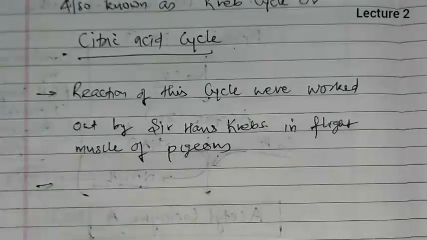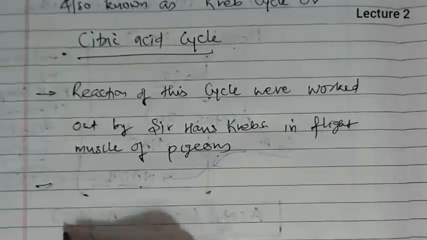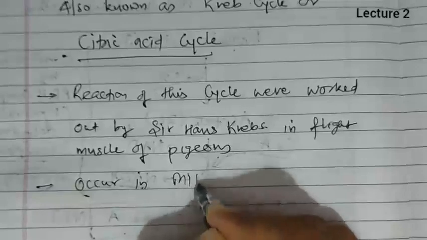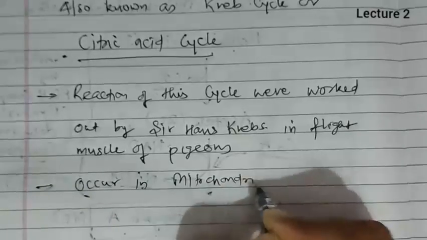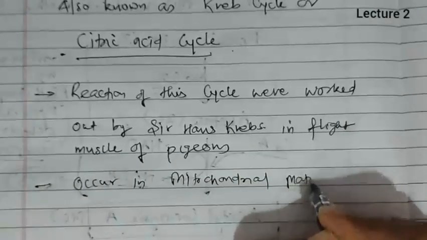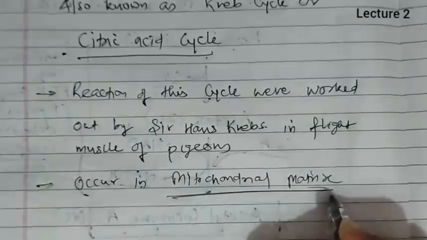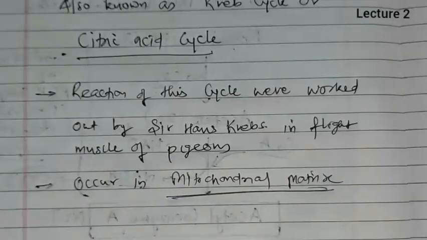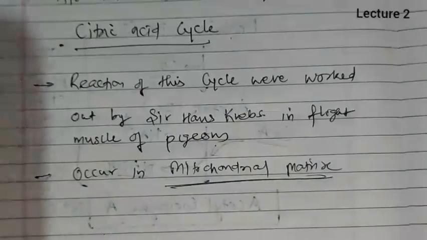Now the reactions of the Krebs cycle occur in the mitochondrial matrix. This pathway occurs in the mitochondrial matrix. So the question is how this pathway occurs, that we are going to discuss now, how this pathway is carried out.